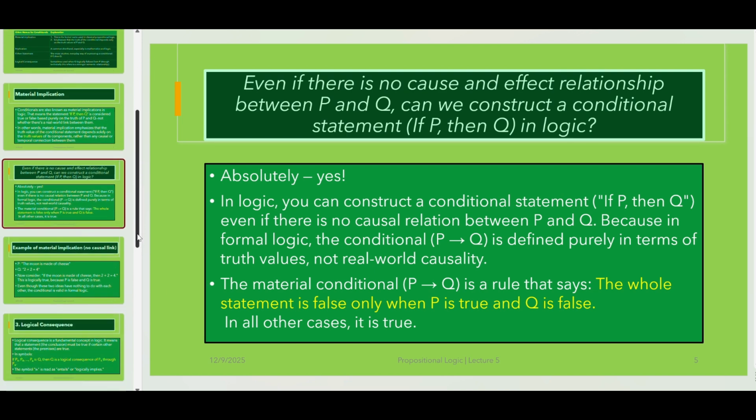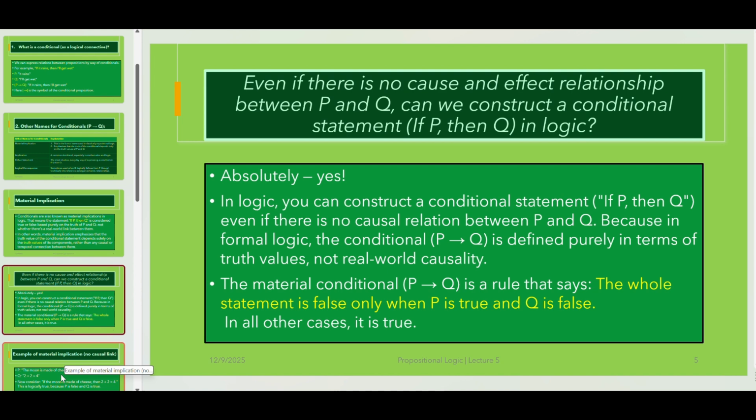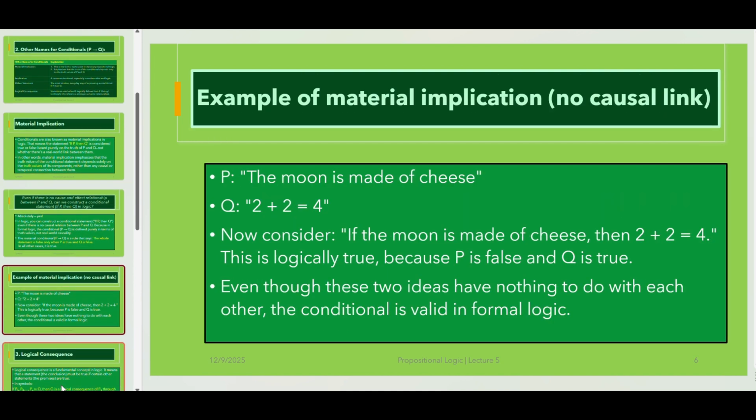Okay, our next discussion is about an example of material implication, not a causal link here. Our P statement, the moon is made of cheese. Our Q statement, 2 plus 2 is 4. Now consider: if the moon is made of cheese, then 2 plus 2 is 4. This is a logically true statement because P is false and Q is true. Even though these two ideas have nothing to do with each other, the conditional is valid in formal logic.